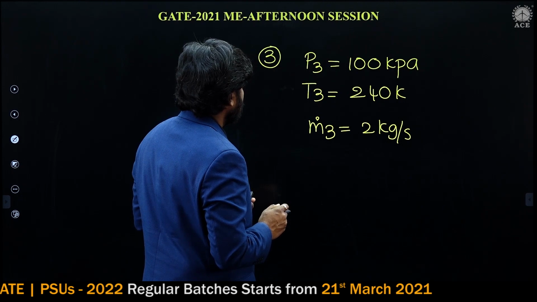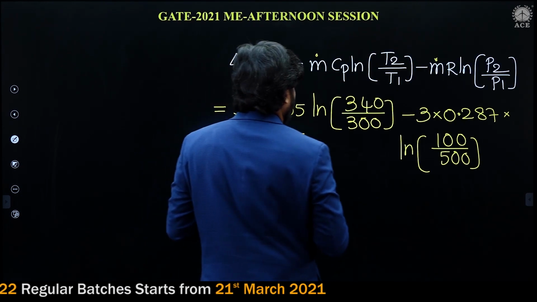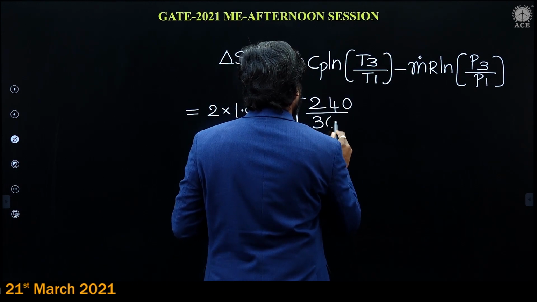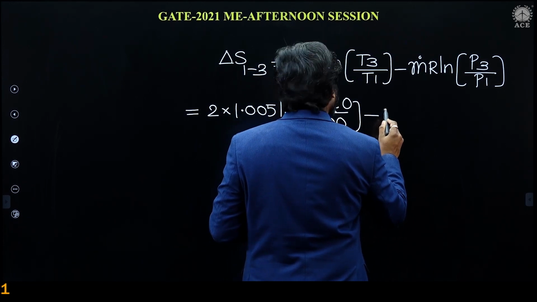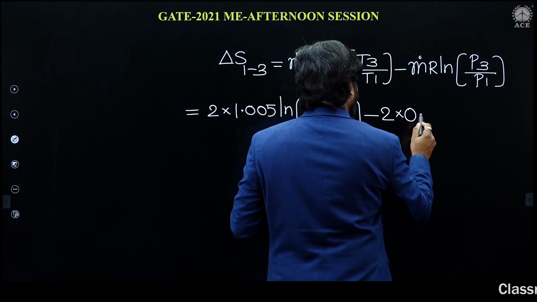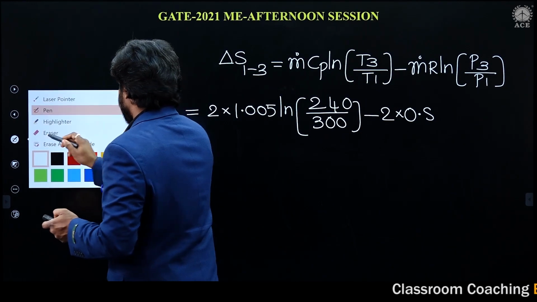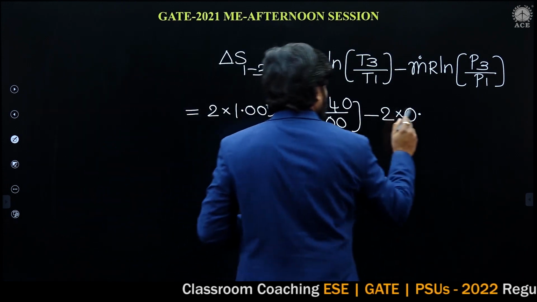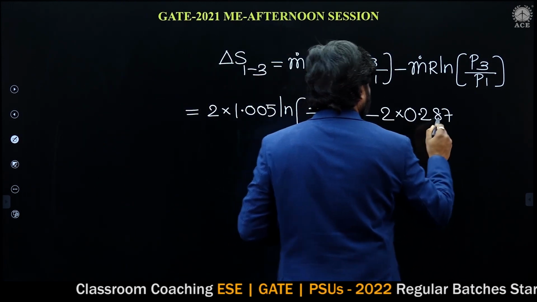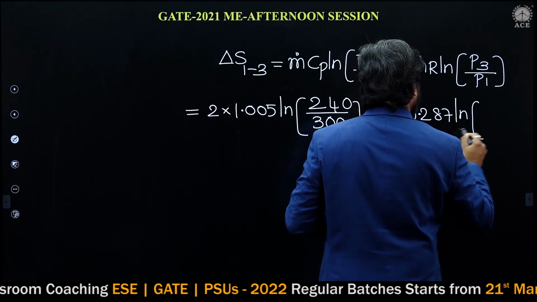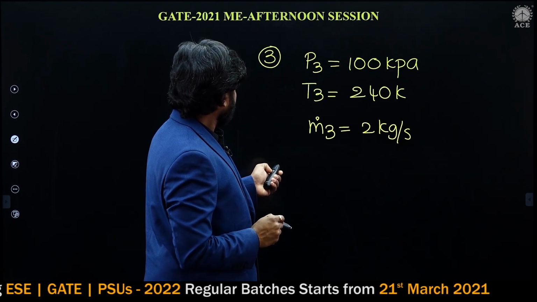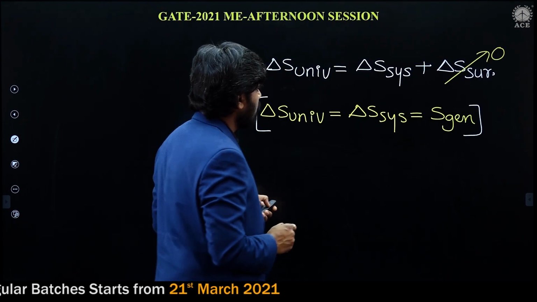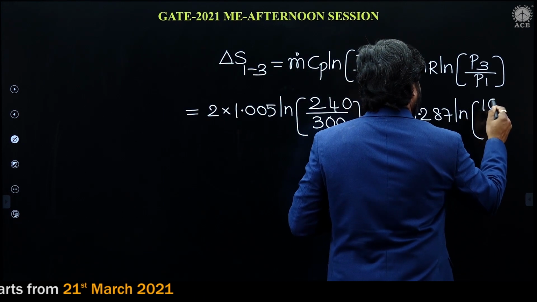T3 is 240, so 240 by 300, minus 2 kg per second into 0.287 into ln P3 by P1, which is 100 by 500.